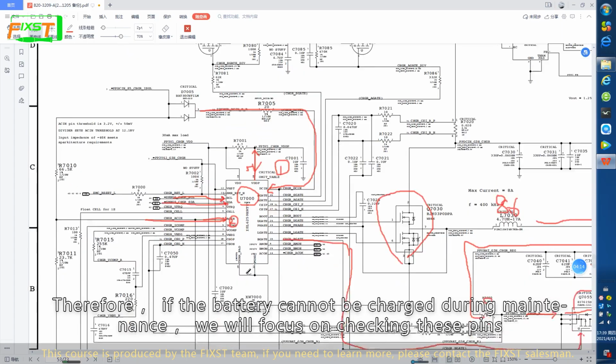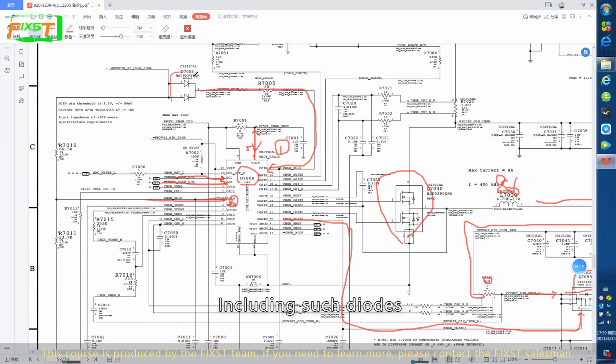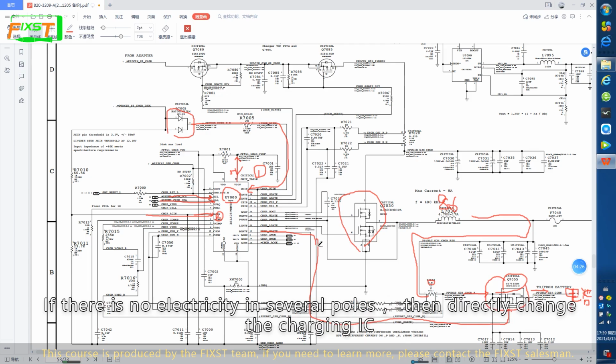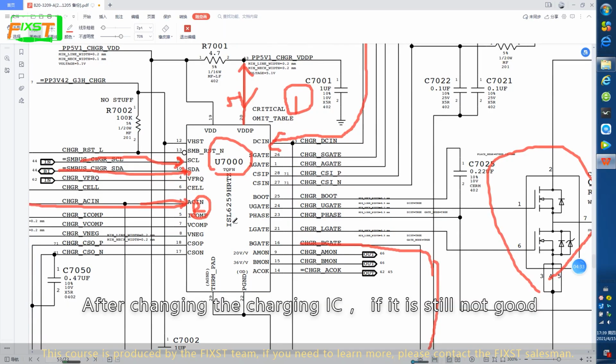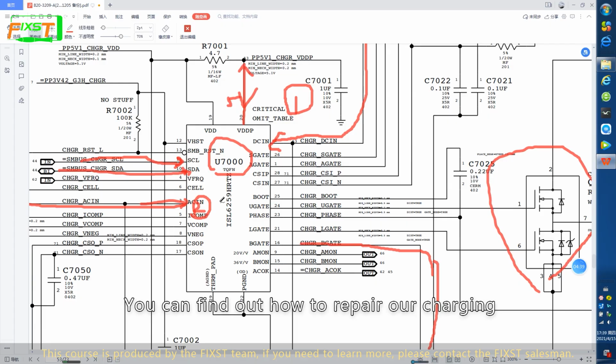Therefore, if the battery cannot be charged during maintenance, we will focus on checking this pin, including such styles. If the GPO of the MOSFET has no electricity, measure whether the MOSFET has a problem. Then measure whether the GPO has electricity. If there is no electricity on several poles, then directly change the charging IC. After changing the charging IC, if it's still not good, find the working conditions of the pins inside the charging IC. You can find out how to repair our charging.